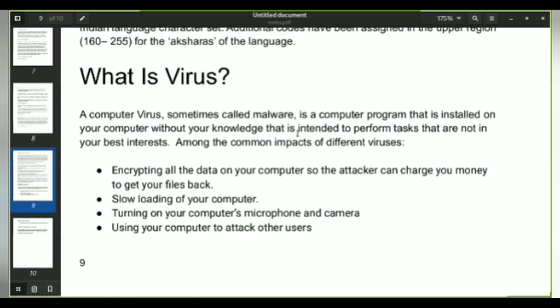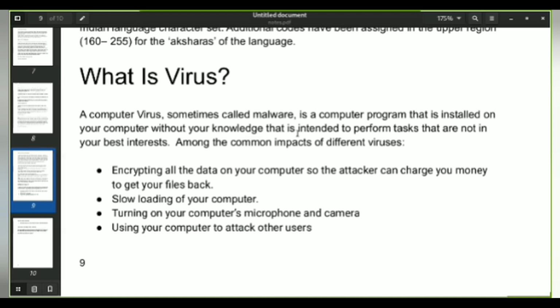Now, if you read the sentence again, "the computer program that is installed on your computer without your knowledge." What does this "without your knowledge" mean? Say you are installing a software, LibreOffice. Once you have installed LibreOffice, there are many other files which are downloaded with it. For those who don't know, LibreOffice is an alternative to Microsoft Office, where you can create amazing presentations, Word documents, or even work on Excel sheets.